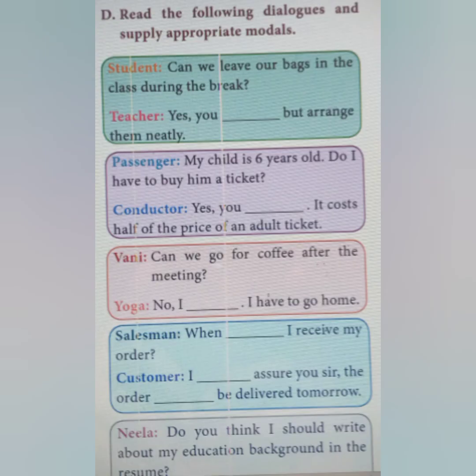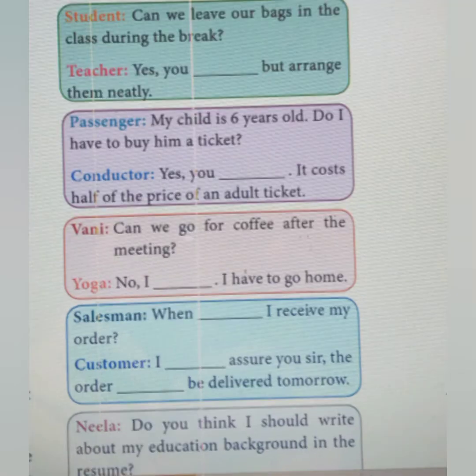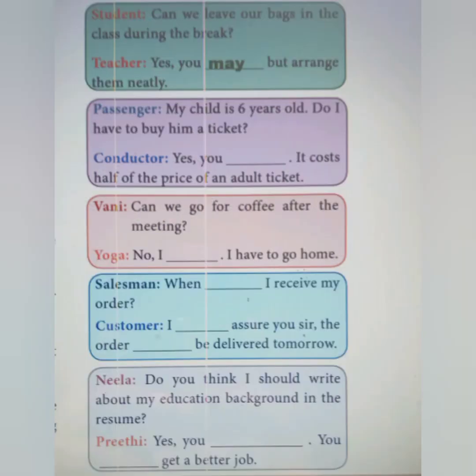Next exercise, read the following dialogues and supply appropriate modals. The first dialogue is between student and teacher. Can we leave our bags in the class during the break? Here the teacher gives permission with the condition that the student have to arrange the bags neatly. We can use the word may. The next dialogue is between passenger and conductor. My child is 6 years old. Do I have to buy him a ticket? Here the conductor says yes with certainty, because it costs half of the price of an adult ticket, so that we can use the word must here.